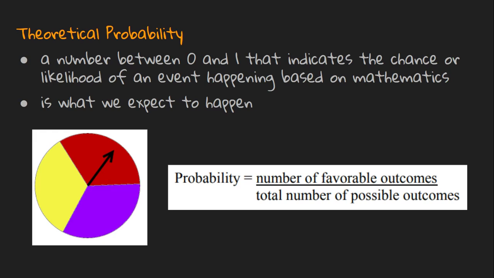The total number of possible outcomes is what could happen when I spin the spinner. It could land on the red space, the purple area, or the yellow area. There are 3 possible outcomes. So the theoretical probability of spinning a red would be 1 over 3.